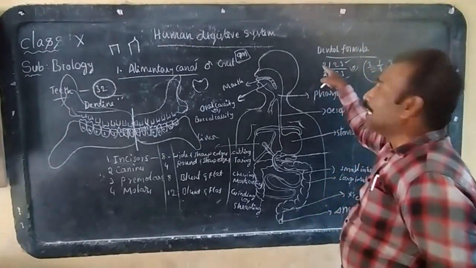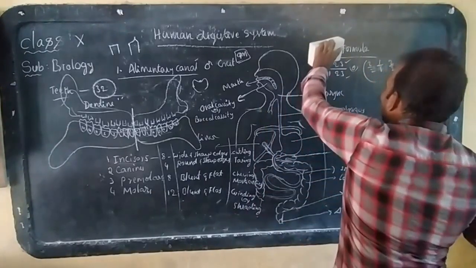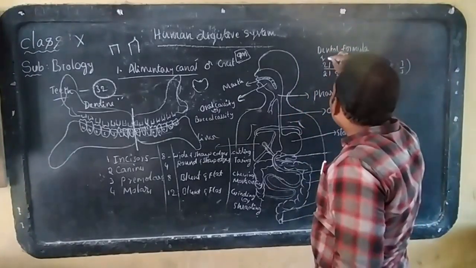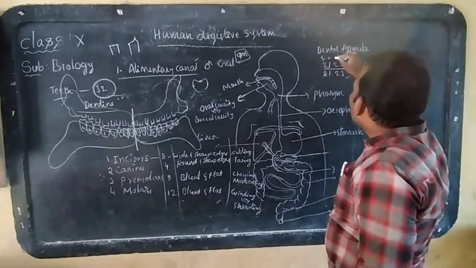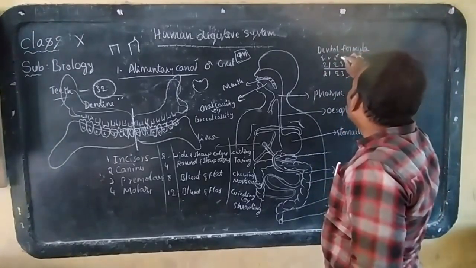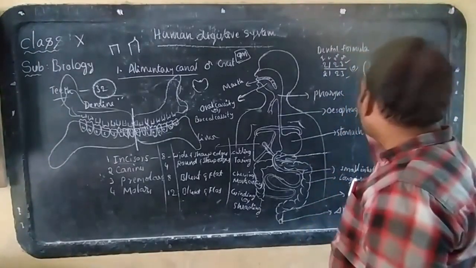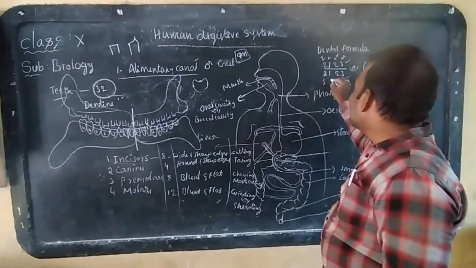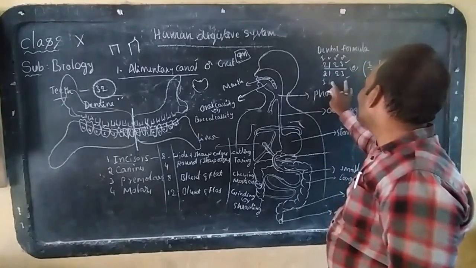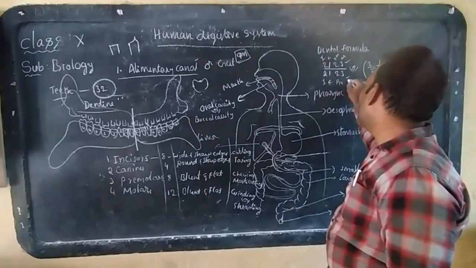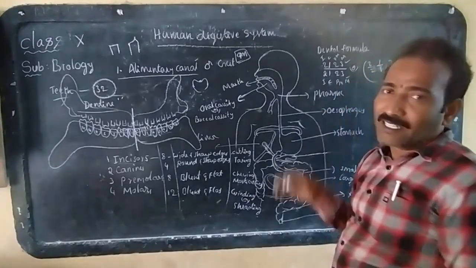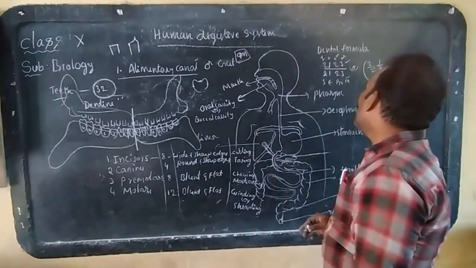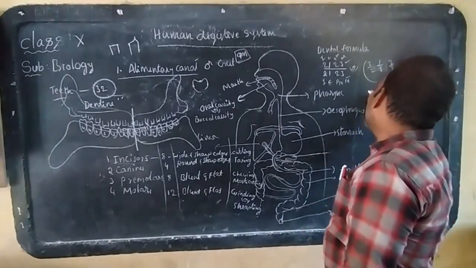In the numerator, the first 2 represents the incisors, 1 represents canines, the second 2 represents premolars, and the last 3 represents molars. In the denominator also, the first 2 represents incisors, 1 represents canines, 2 represents the premolars, 3 represents the molars. So the dental formula of the human being is 2123 by 2123.